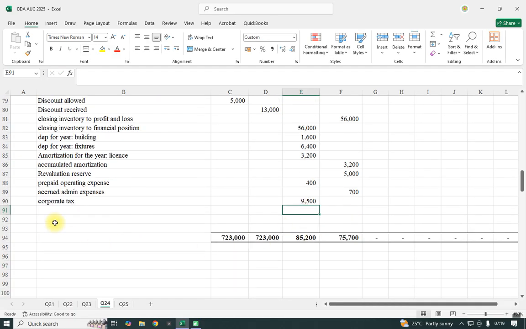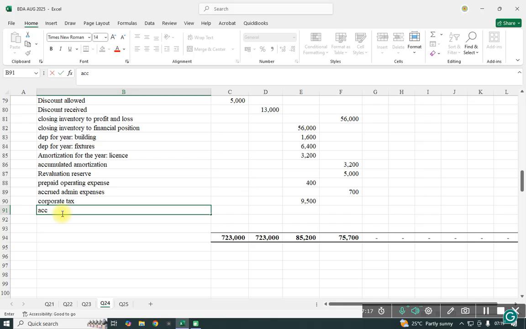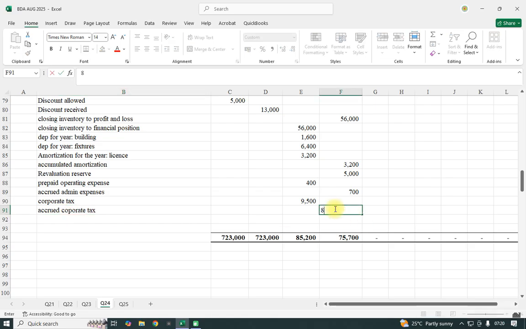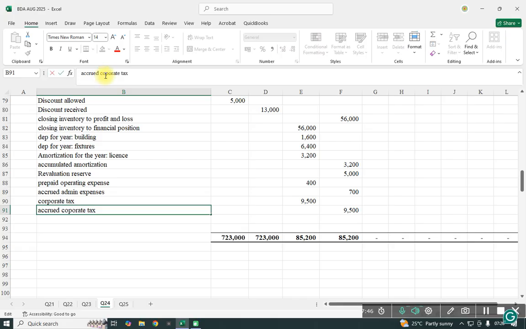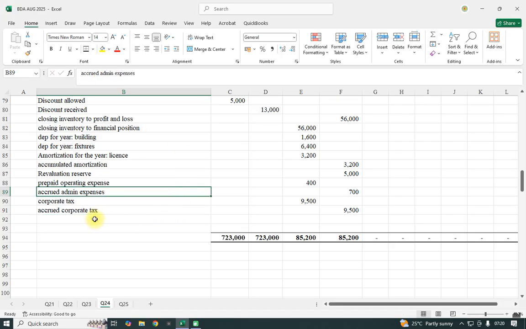And because it's an estimate, we shall have accrued corporate tax of 95. So here is our corporate tax. That way, you'll find that it is balancing at 85,200.